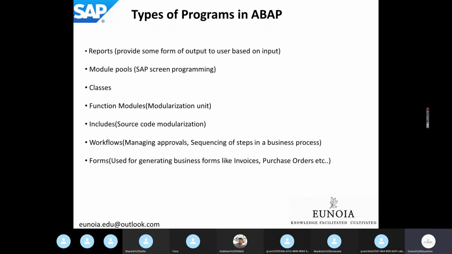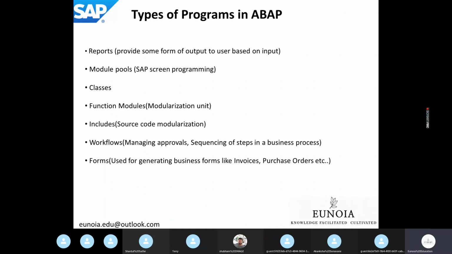Reports are nothing but like an Excel sheet coming at the output, telling you what all things are there as per your selection criteria. It provides some form of output to the user based on the input: take input from the user, process that input, and give an output to the user. That type of program is called a report program.